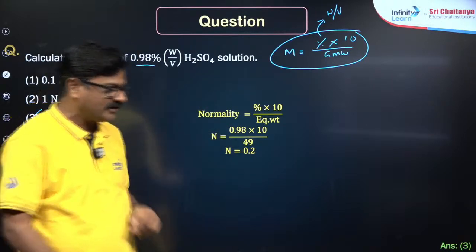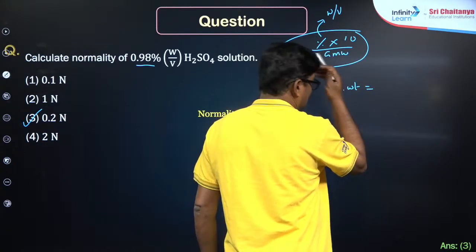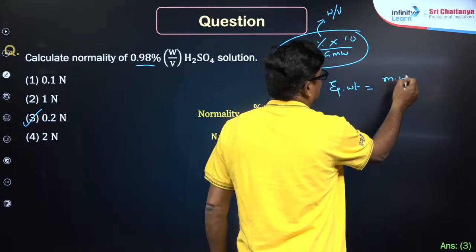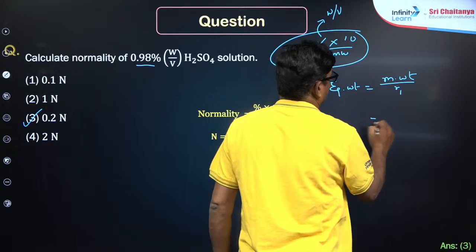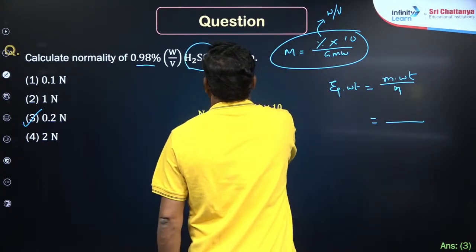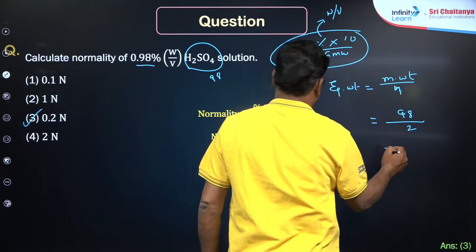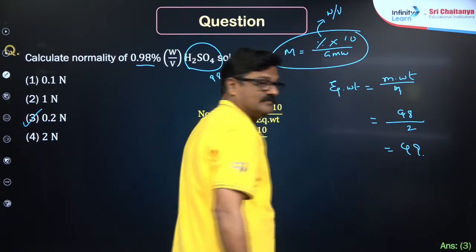How is the equivalent weight 49? Equivalent weight is equal to molecular weight by n factor. Molecular weight of H2SO4 is how much? 98. Okay, 98. So by 2 is going to be 49. Fine?